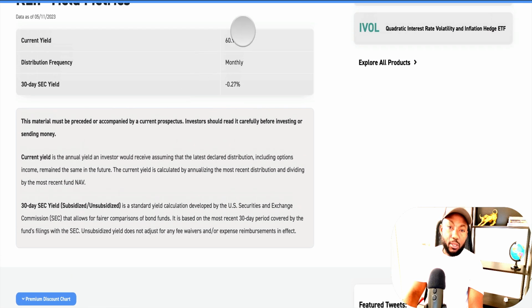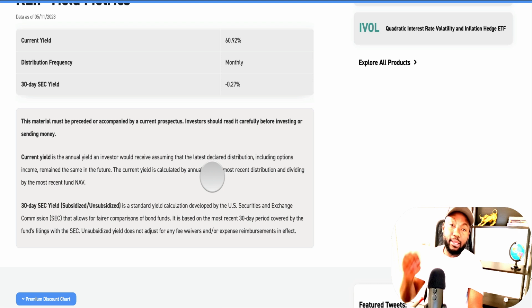You have to be careful about the yield though. Here they put this as current yield. So the current annual yield an investor would receive, assuming that the last declared distribution, including option income, remains the same in the future.